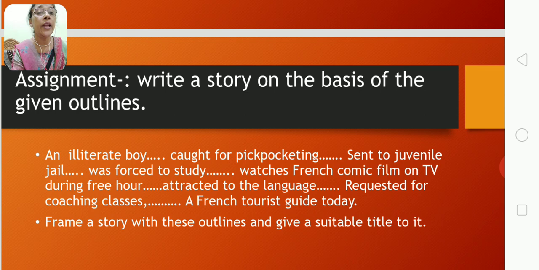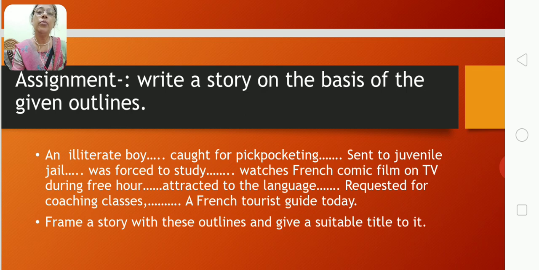An illiterate boy caught for pickpocketing, sent to juvenile jail, was forced to study, and he watches French comic films on TV during free hours, attracted towards the language, requested coaching classes, and became a French tourist guide.